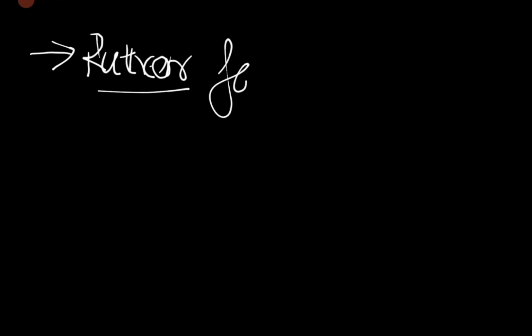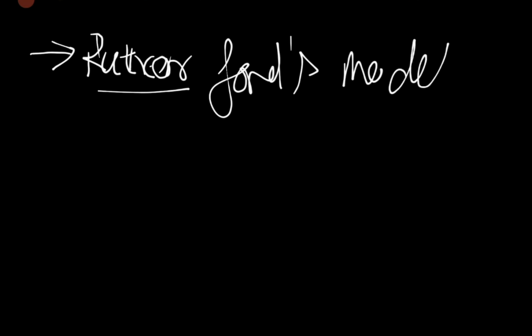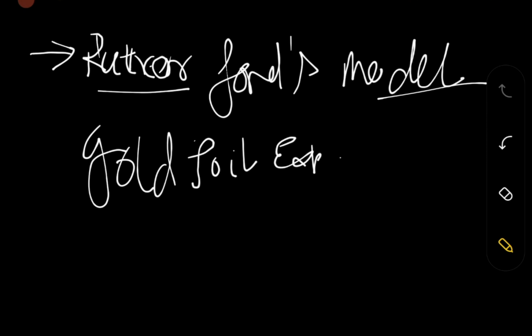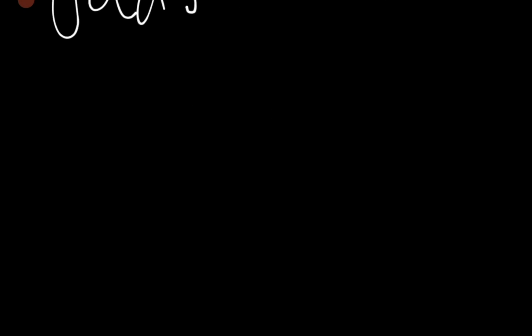It has a very famous gold leaf experiment, or rather we will call it the gold foil experiment. So what he did was take a particular sheet.